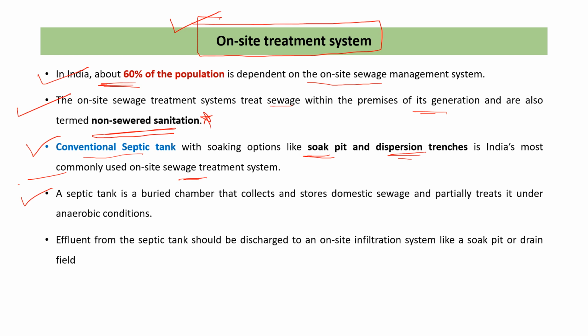The conventional septic tank is buried in the soil. There is a chamber buried in the soil that stores the domestic sewage and partially treats it under anaerobic conditions because there is no oxygen supply. So under this septic tank there is an anaerobic condition, and under the anaerobic condition the bacteria degrade the organic carbon and produce methane and other gases.